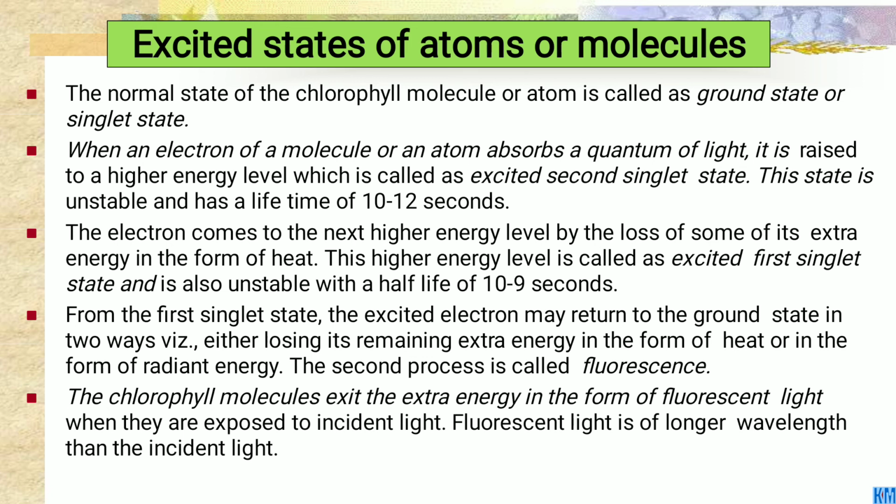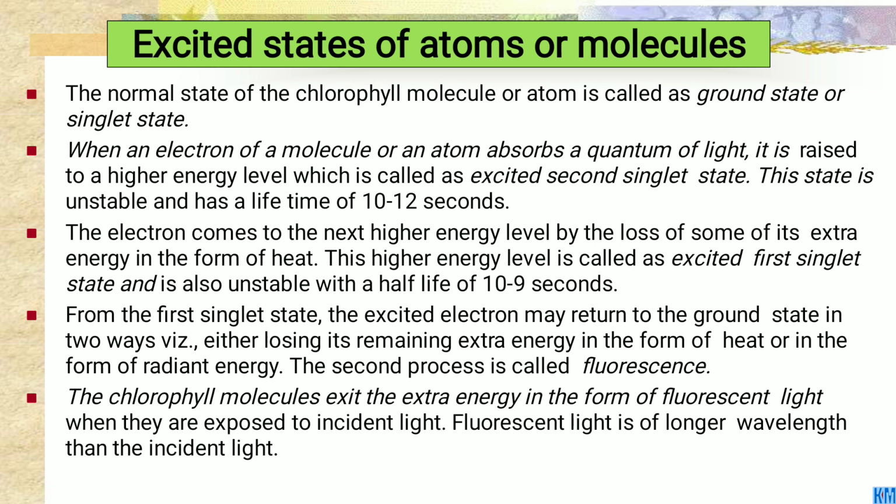When an electron of a molecule or an atom absorbs a quantum of light, it rises to a higher energy level, which is called the excited second singlet state, and this state is unstable and has a lifetime of 10 to the minus 12 seconds.